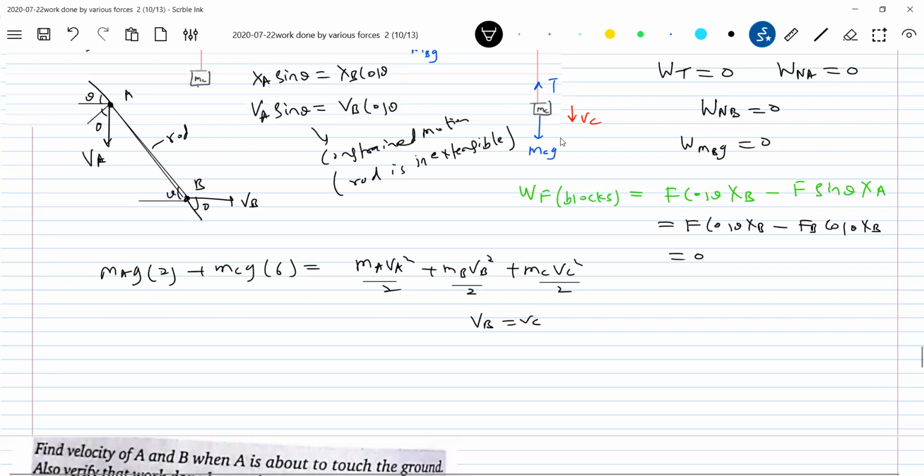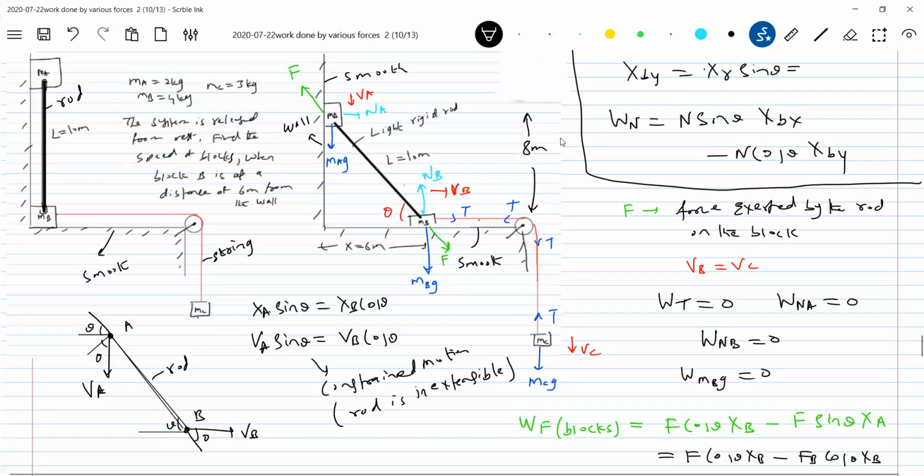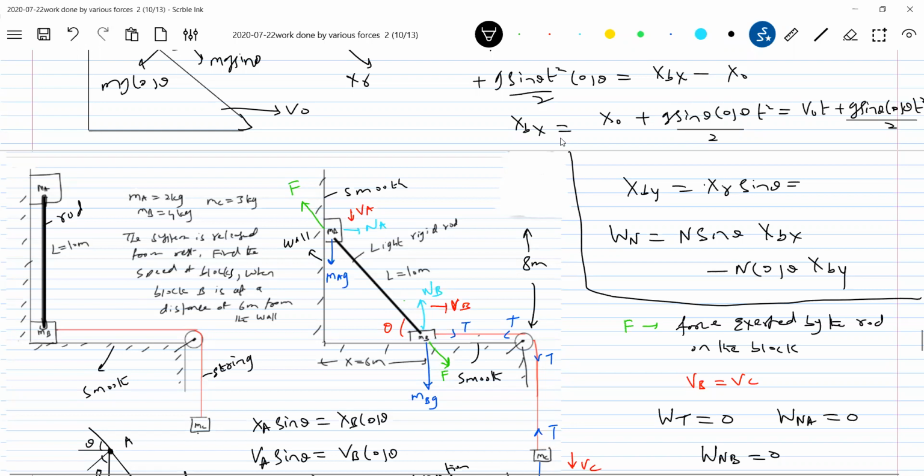We don't know theta, how to bring theta? I think from the triangle we can bring theta, no? This is 6 meter, 10 meter, this is 8 meter. So we'll get the theta value. Sin theta, cos theta will be substituted here. So like this, the constraint equations will come. F is the force exerted by the rod on the block. It also does work, but the net work done will be 0 here.